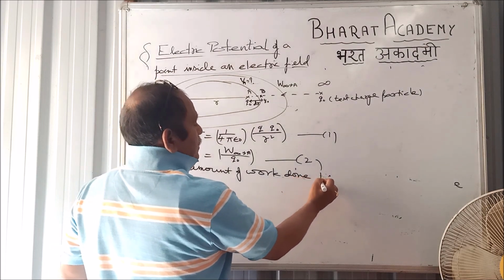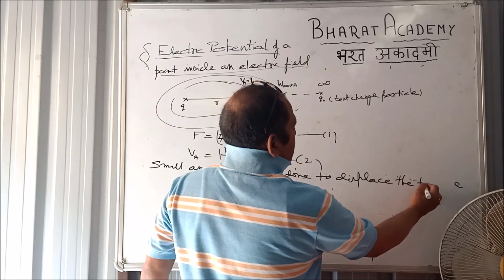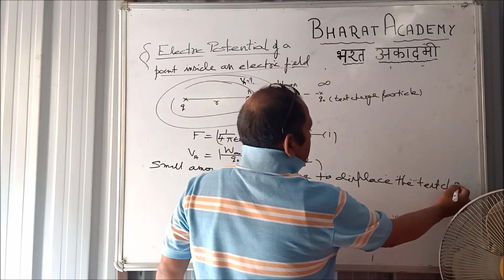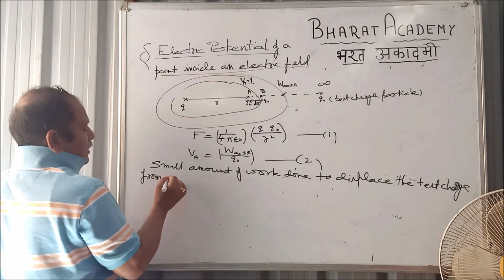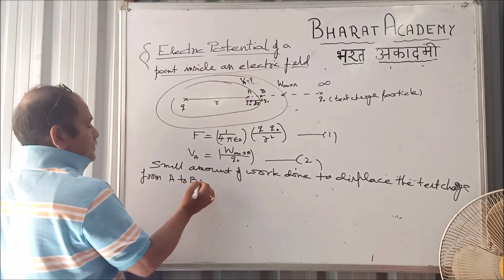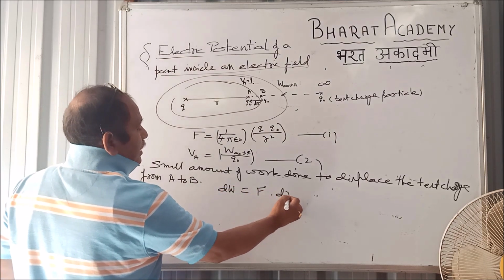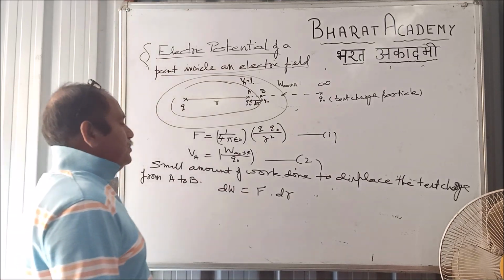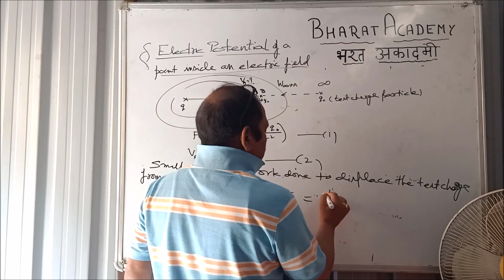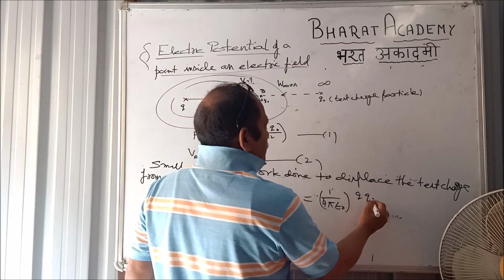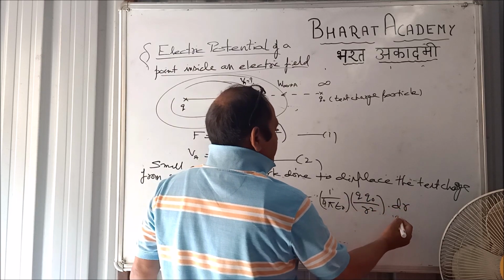Work done to displace the test charge from A to B. Let it be dW, and our definition says it should be F dot dr. If I substitute the value, it comes out to be 1 by 4 pi epsilon naught Q Q0 by r square dr. Right?